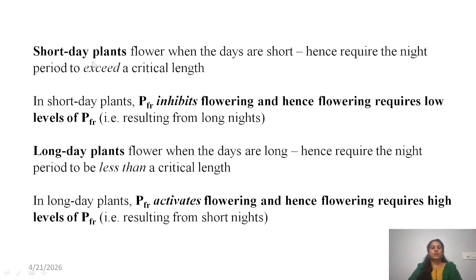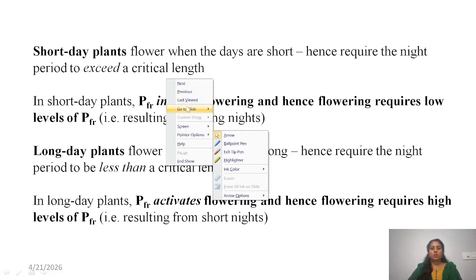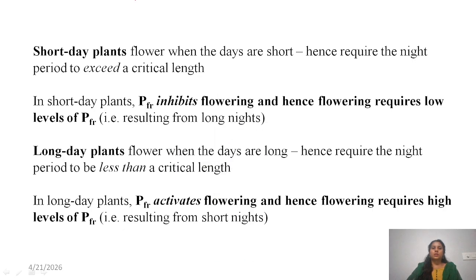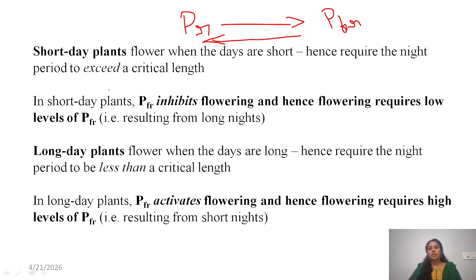Here I will explain one more theory. Short day plants flower when days are short. We already discussed that short day means the day is short and the night is long. In the last slide we discussed that PR is there, and during daytime it converts to PFR, and during night time it converts to PR.